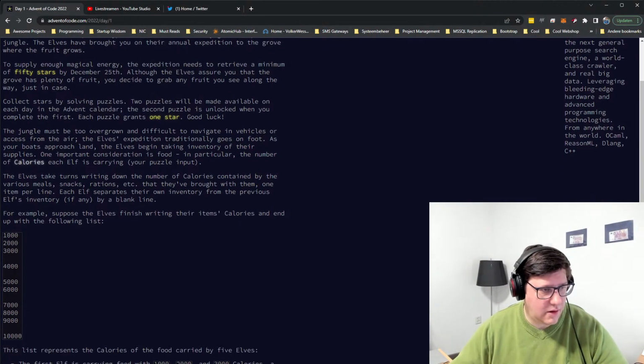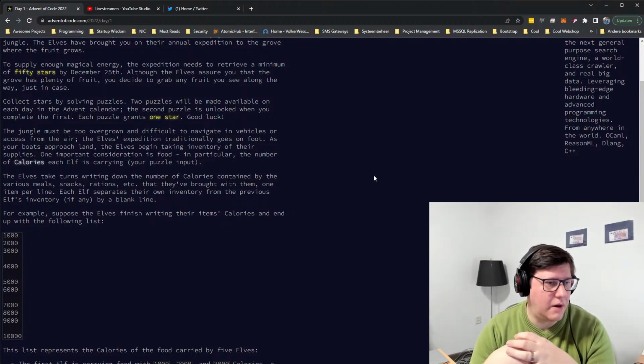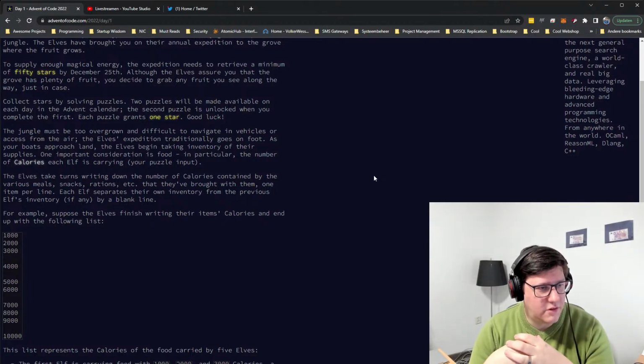So then you get a small example here. The elves take turns writing down the number of calories contained by the various meals, snacks, rations, etc. that they brought with them, one item per line. Each elf separates their own inventory from the previous elf's inventory, if any, by a blank line. For example, suppose the elves finish writing their items' calories and end up with the following list.